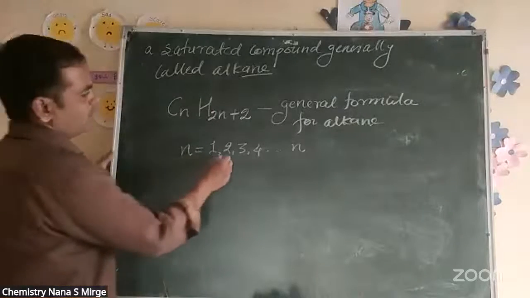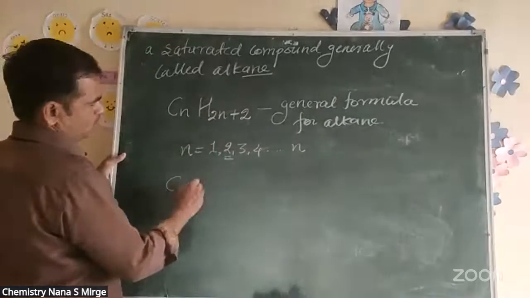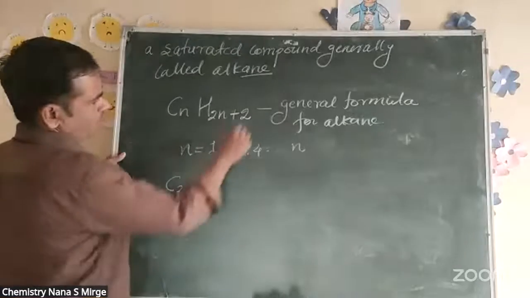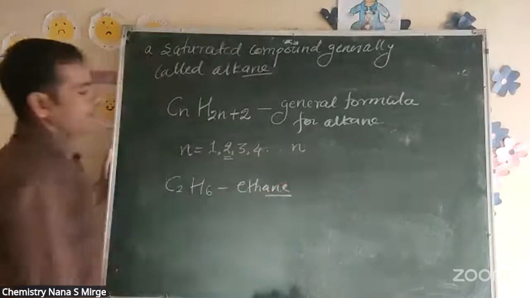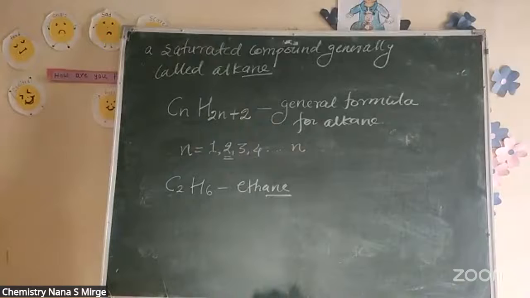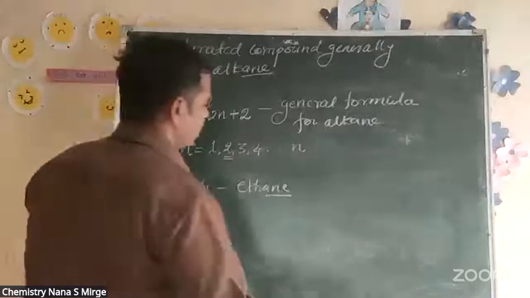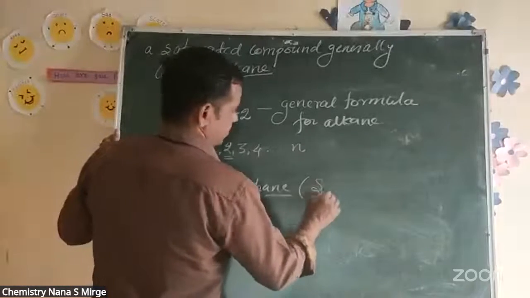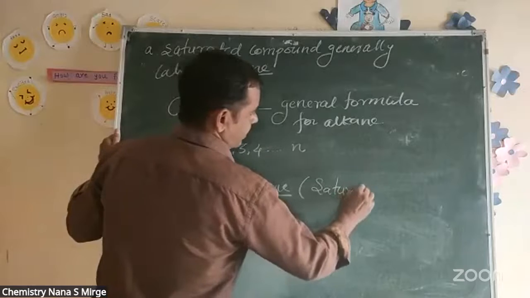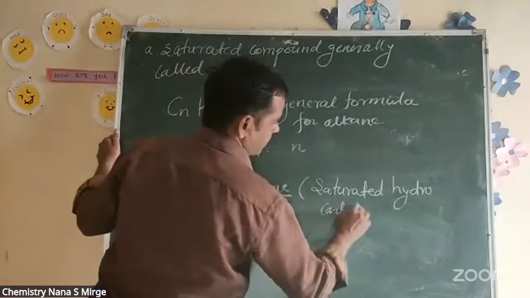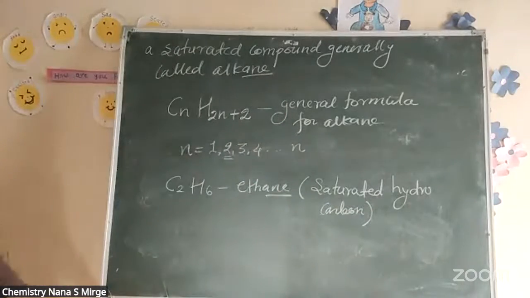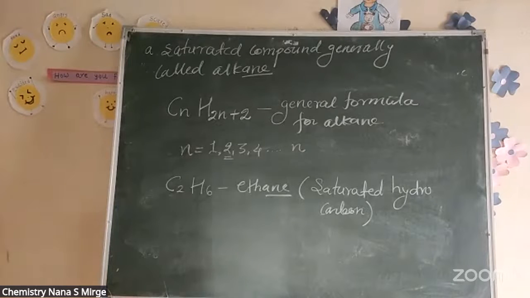So let's put the value of n as 2. 2 into 2 is 4, plus 2 is 6. So it is ethane. There is no double bond, so it is called a saturated hydrocarbon. Ethane, no double bond, saturated hydrocarbon.